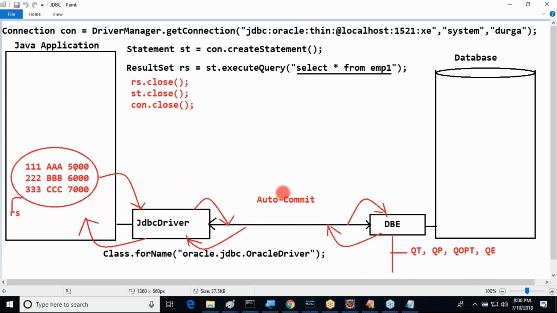But what are the various drawbacks with this JDBC? Already we have JDBC, then what is the requirement to go for ORM tools, ORM technologies? What is the requirement for that? With JDBC, a number of problems are available. What are the problems here?